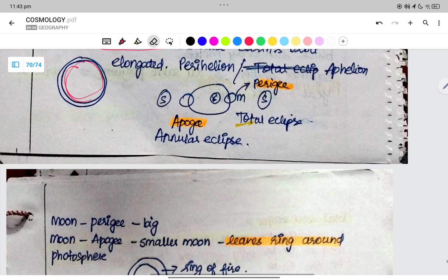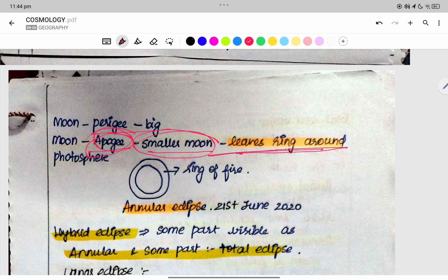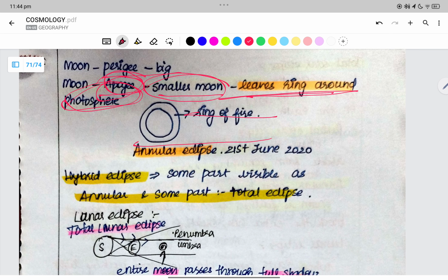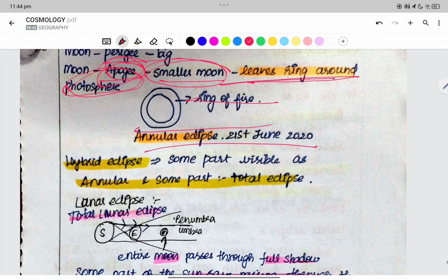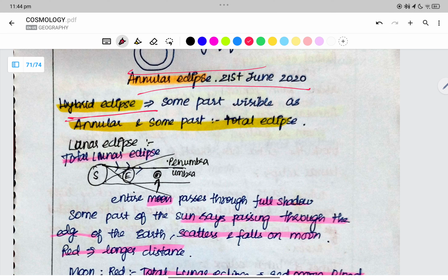When the moon is closer to the earth, it appears bigger, which is perigee. When the moon is far away from the earth, at apogee, it is a smaller moon and leaves a ring around the photosphere. Here also we cannot see the chromosphere and corona. But during the total eclipse, we are not able to see the photosphere, but we are able to see the chromosphere and corona. A hybrid eclipse is when some part is visible as annular and some part as total eclipse.